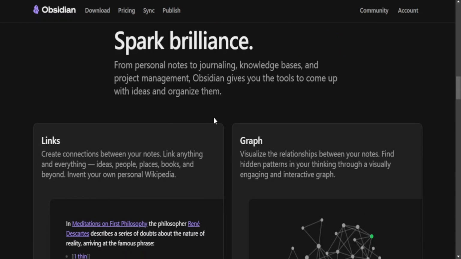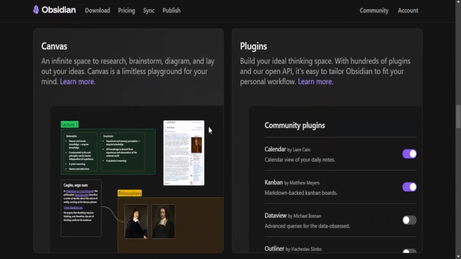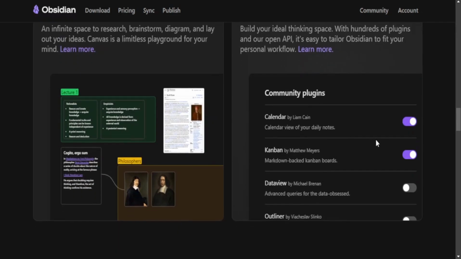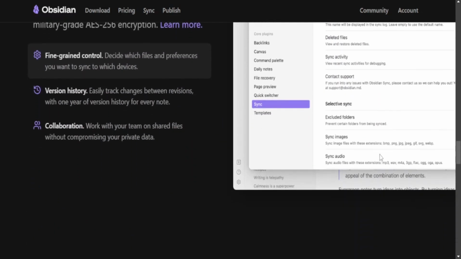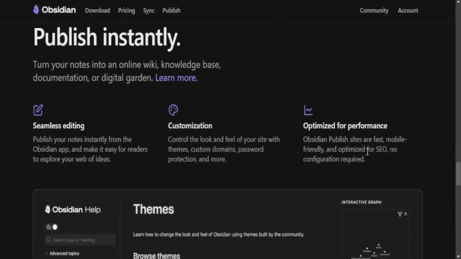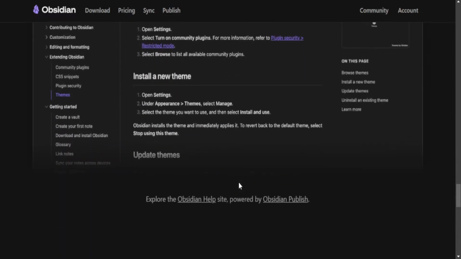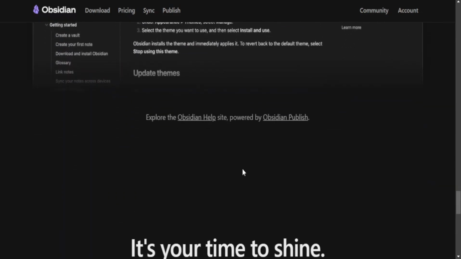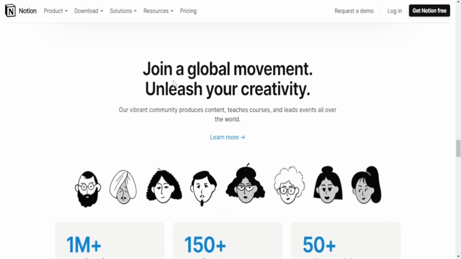Flexibility and customization. Notion is highly customizable with various templates, databases, and page layouts. Users can create complex structures, databases, and workflows to suit their specific needs. Obsidian offers customization through plugins and themes, allowing users to personalize their note-taking experience. It emphasizes the freedom to structure and link notes without rigid templates.